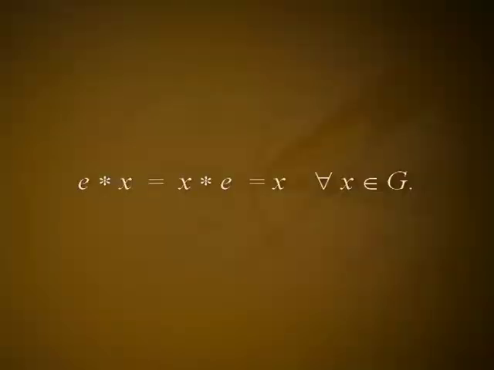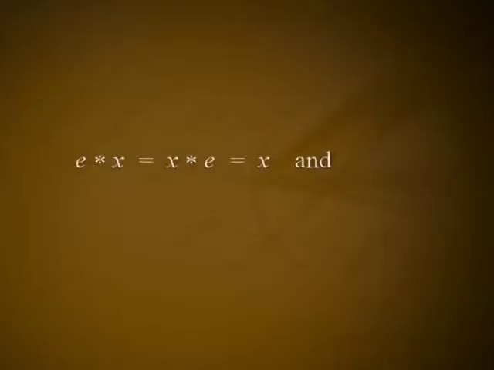Theorem 3. Uniqueness of identity. In a group G with binary operation star, there is only one identity e such that e star x is equal to x star e is equal to x for every x in G. Proof. To show the uniqueness of identity, we use the standard method of assuming that we have two elements e and e1 such that e star x is equal to x star e is equal to x and e1 star x is equal to x star e1 is equal to x for every x in G.